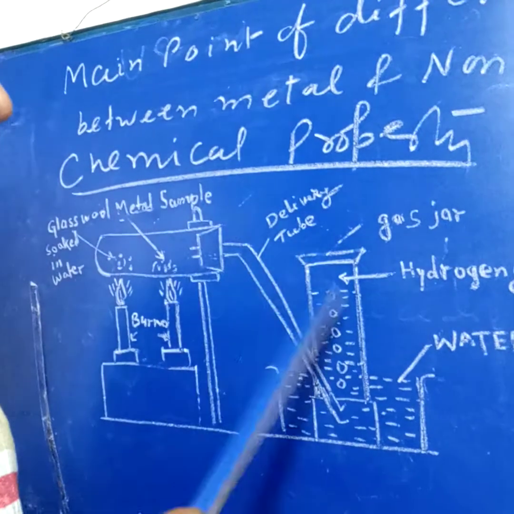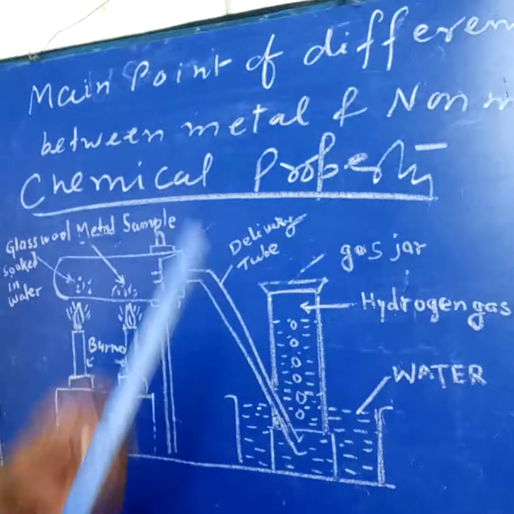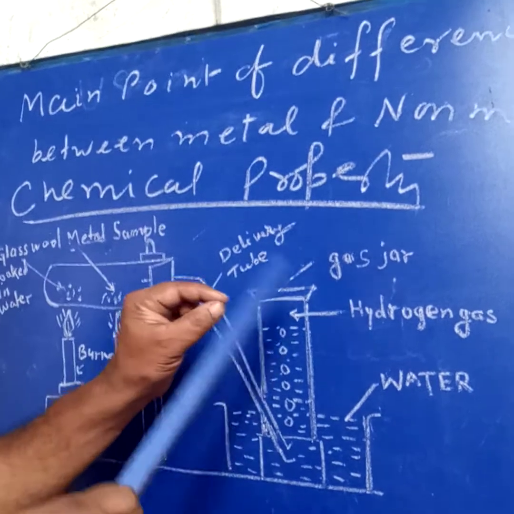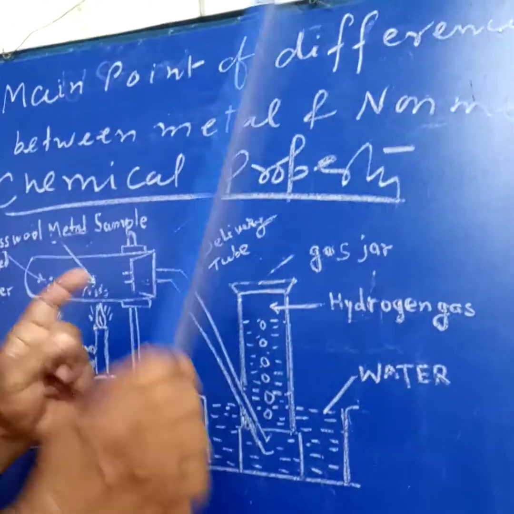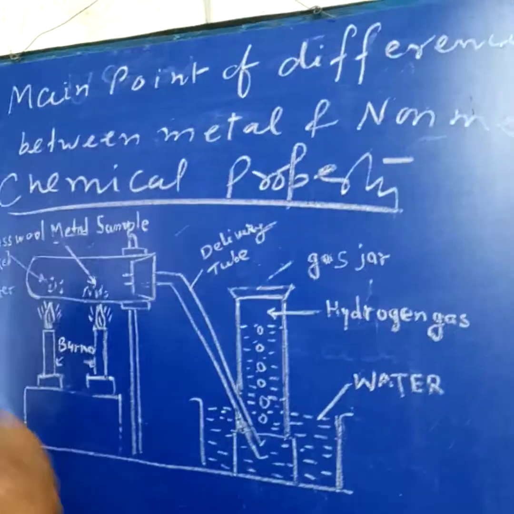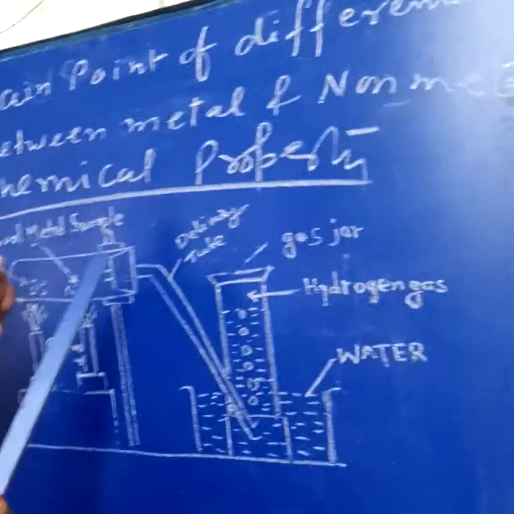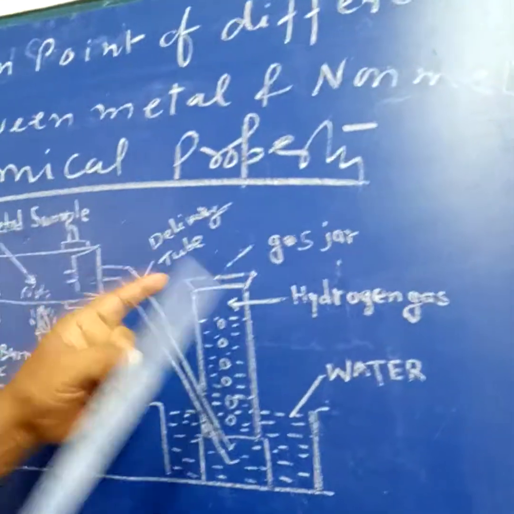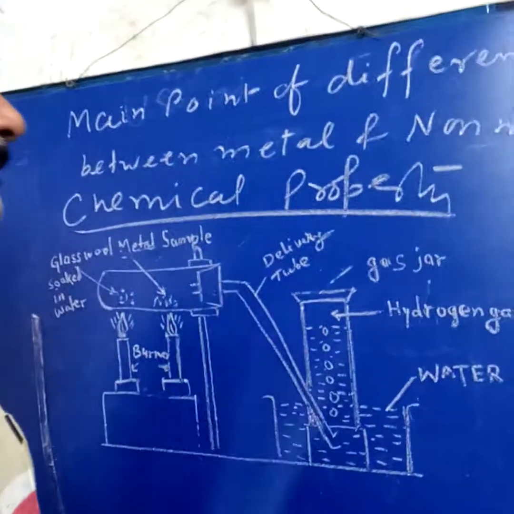But how will you confirm this gas is hydrogen? We bring a burning candle near this gas, and you will see that the gas burns with a pop sound. It proves that this is hydrogen gas. So we can say that when metal reacts with steam, it produces hydrogen gas, or when metal reacts with HCl, it also produces hydrogen gas. But non-metals never produce hydrogen gas.